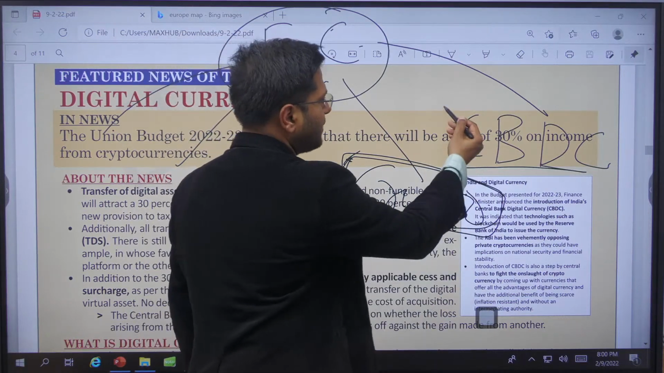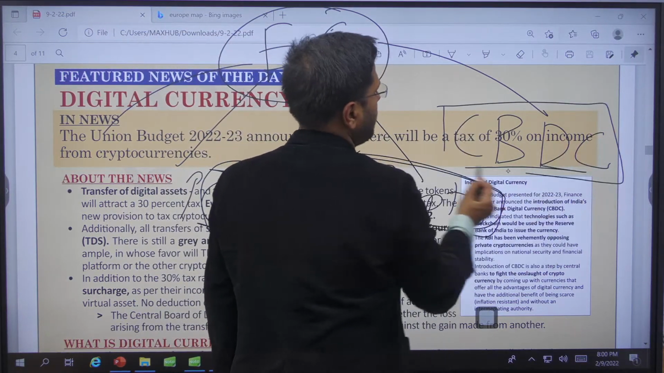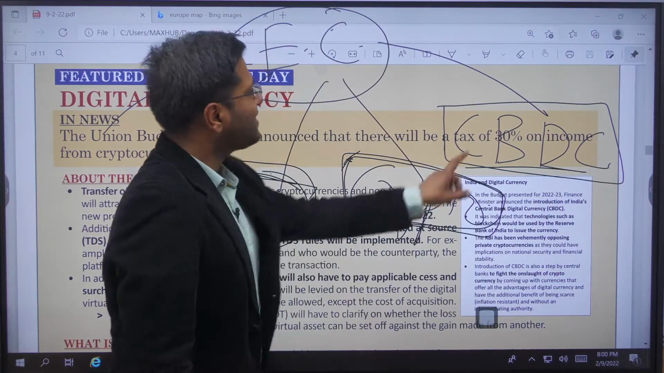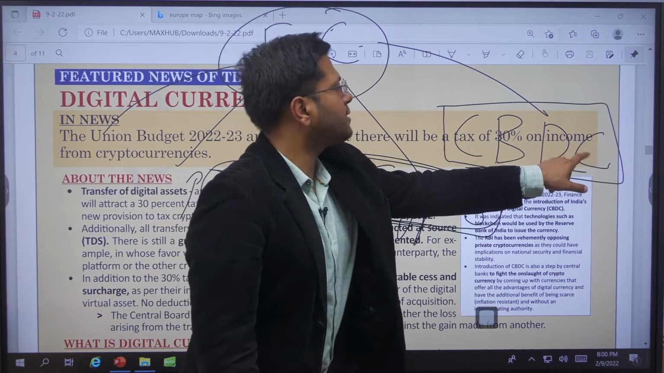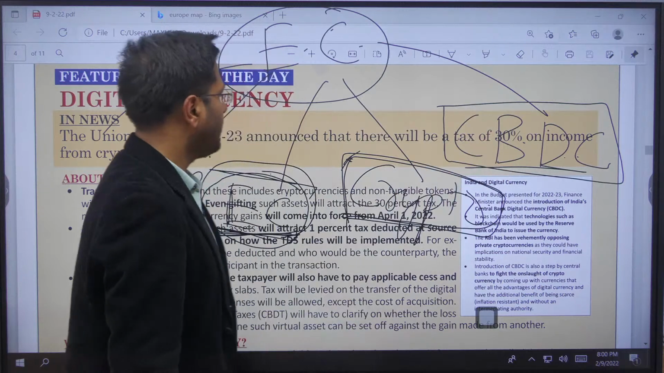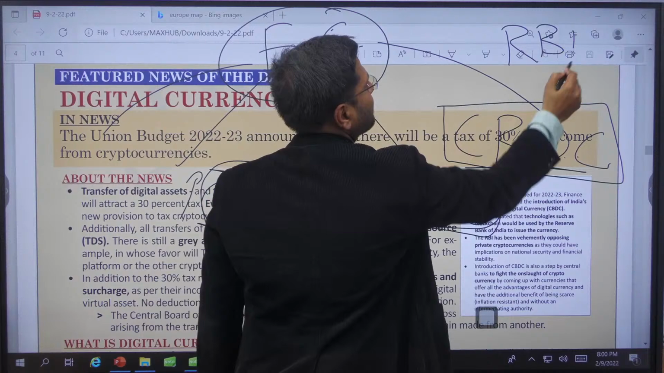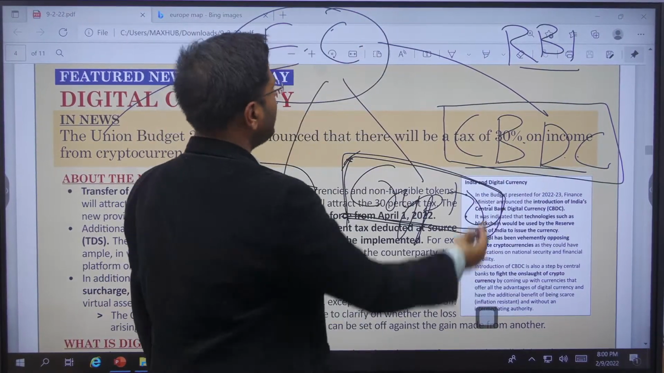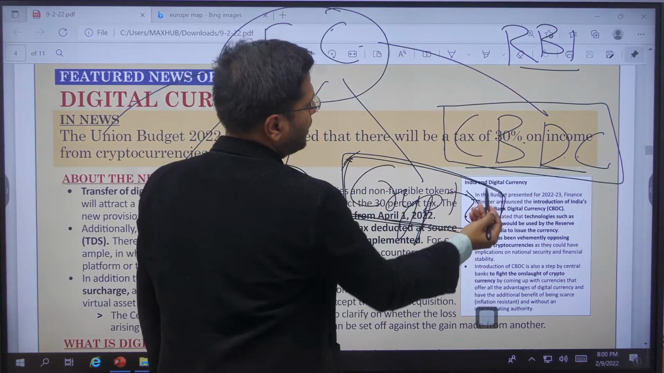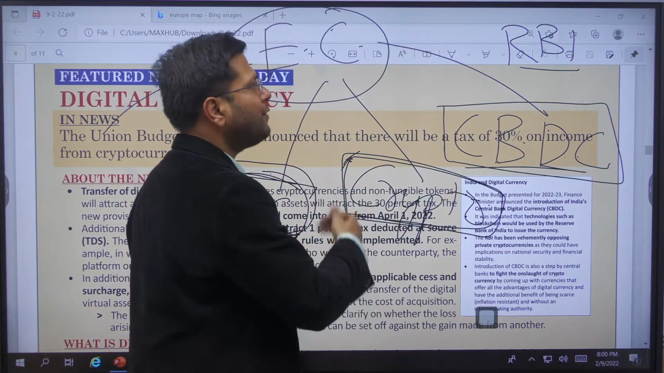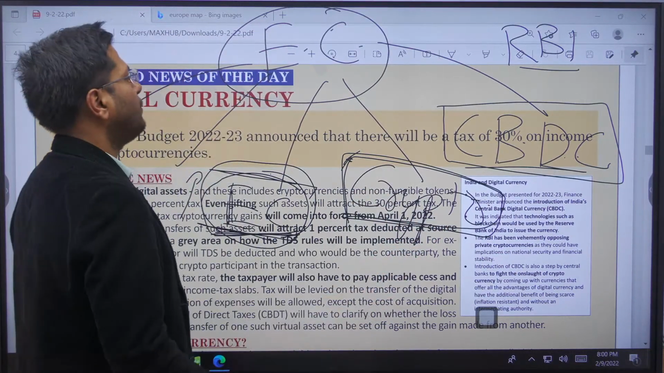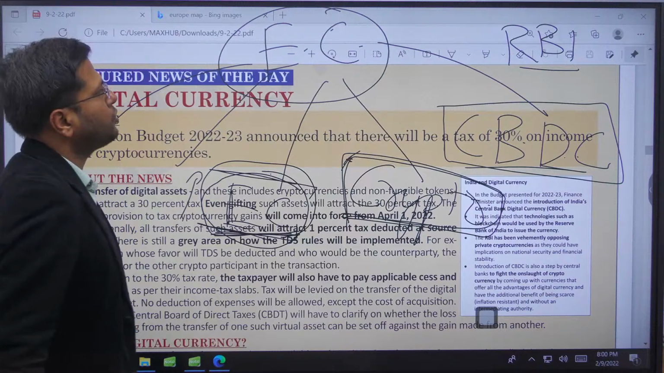The government says that it will create a new kind of currency, an online digital currency, called CBDC, Central Bank Digital Currency. This will be regulated by the RBI, India's central bank. Along with that, it will have all the features of cryptocurrencies as well. However, it will be well regulated by the Reserve Bank of India. This is the prime difference between the two.